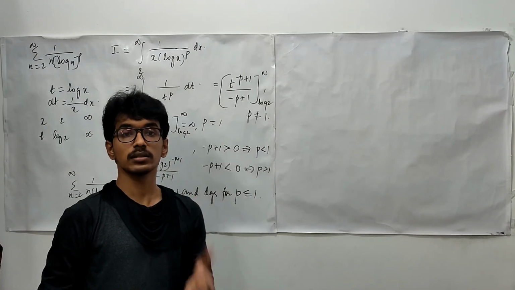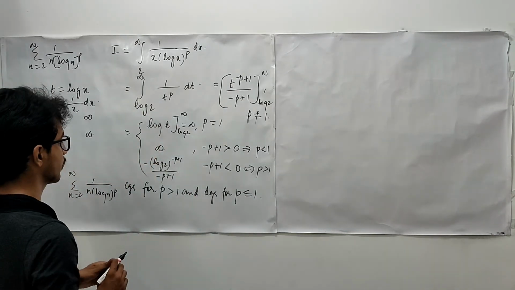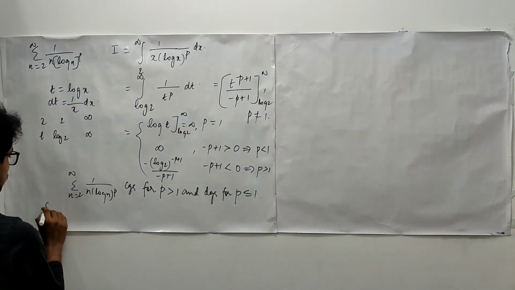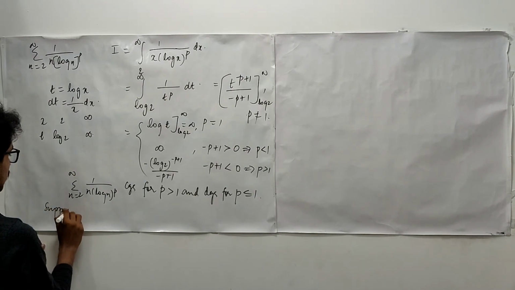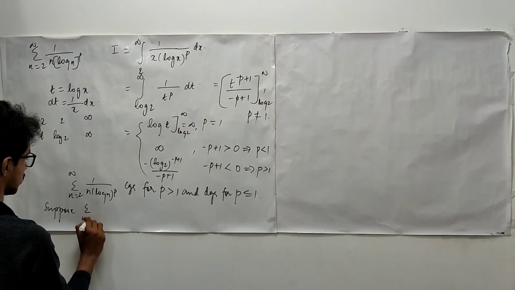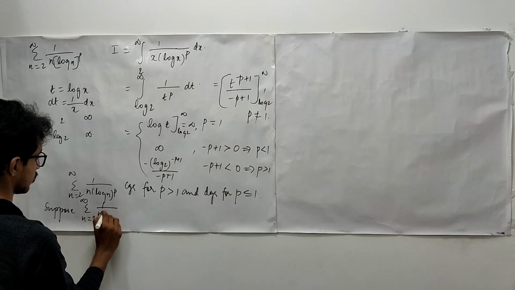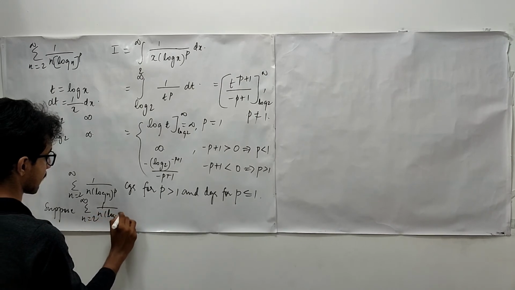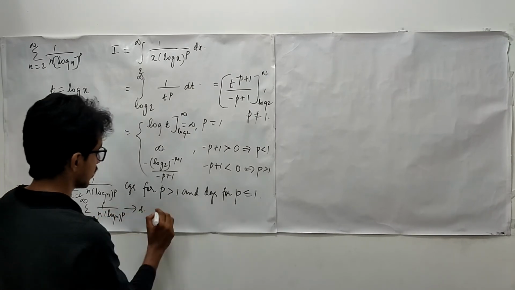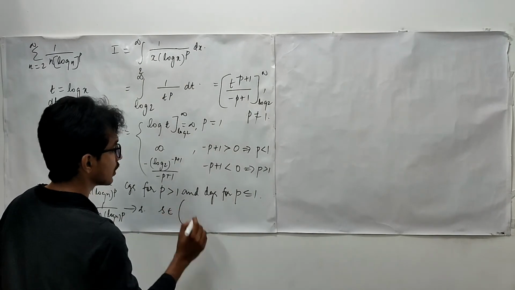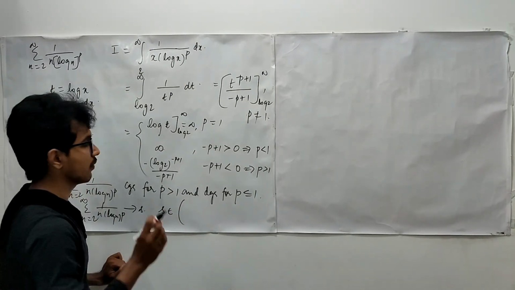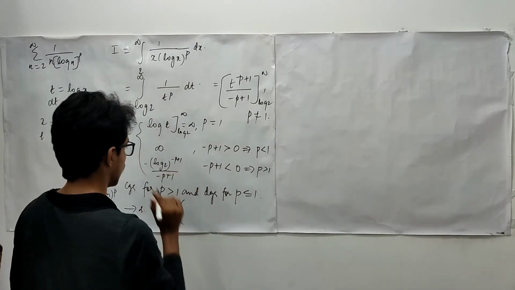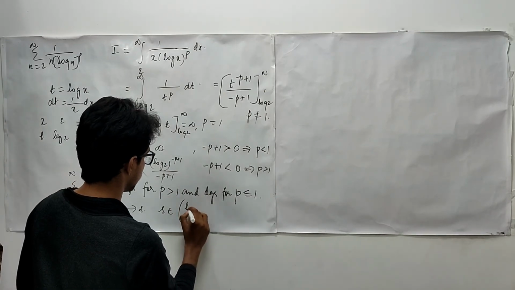And what is the limit of convergence? Right? Suppose this converges to S, means that S belongs to the integral value I. We will have to find out the I. This is I.